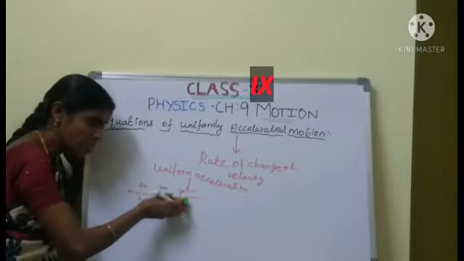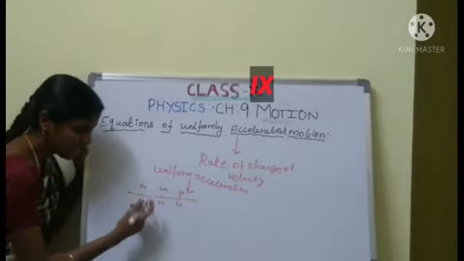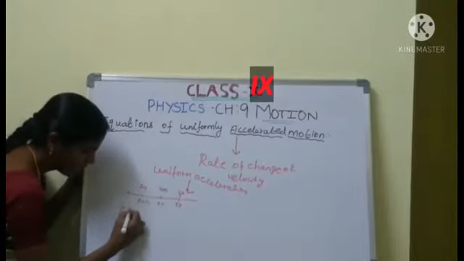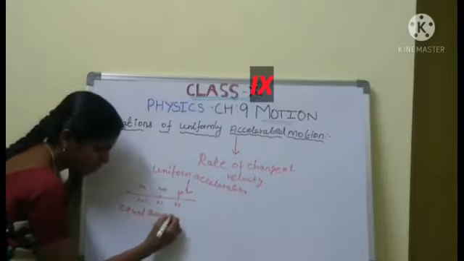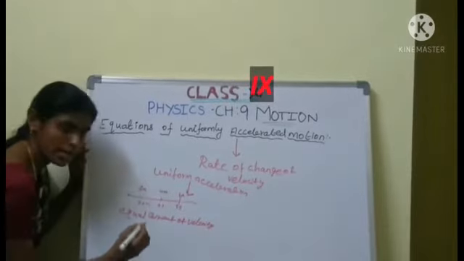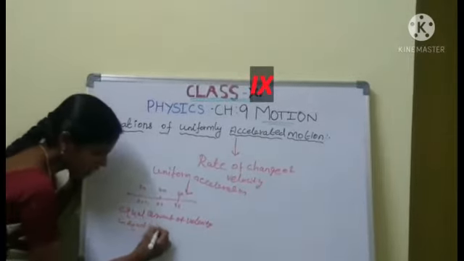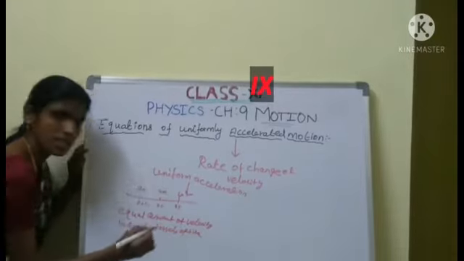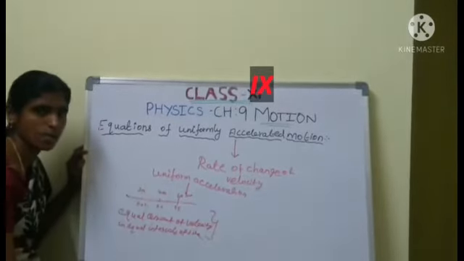Next, at 3 seconds, 6 meters. Here we have an equal amount of velocity in equal intervals of time. This is called uniformly accelerated motion.